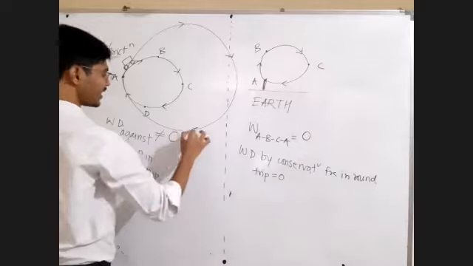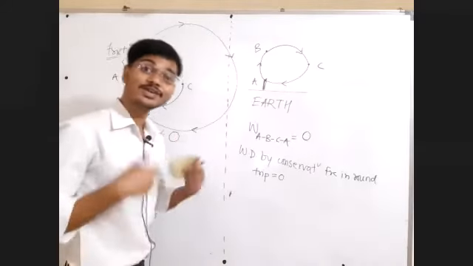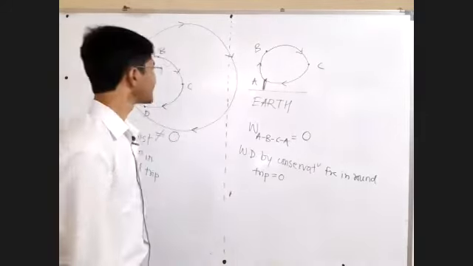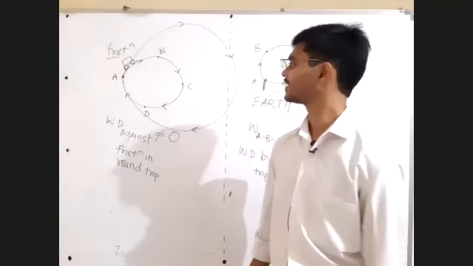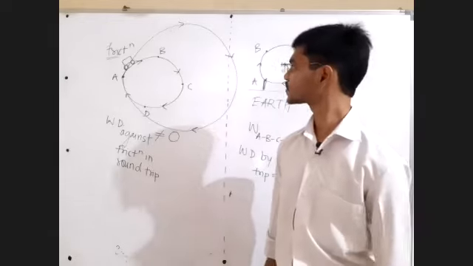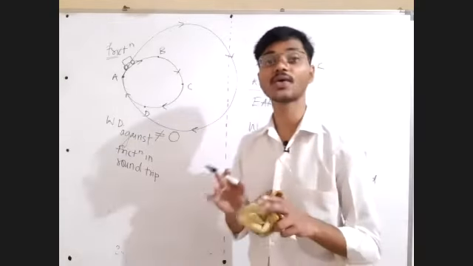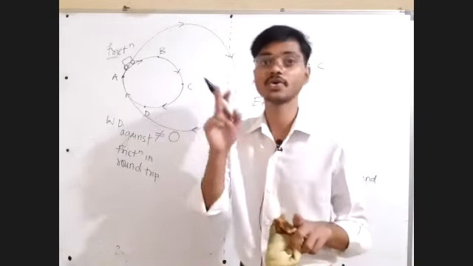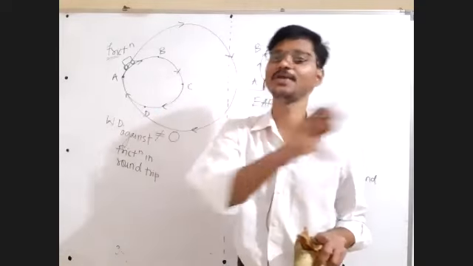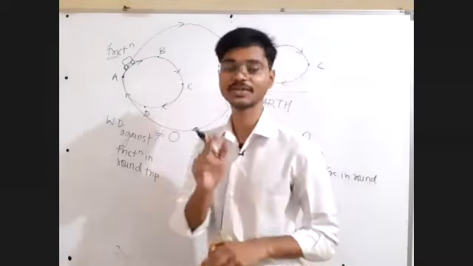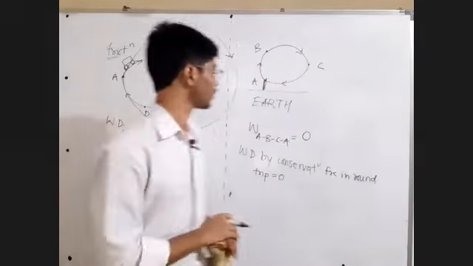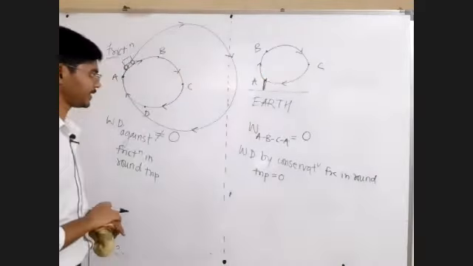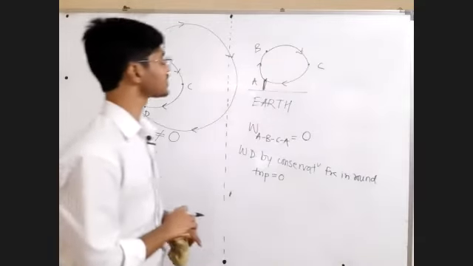Okay. Now what? Sir, still more petrol will be wasted. Okay. So it requires the data of the path as well. So such forces are called non-conservative because work done by them depends on the data of path, not only on the initial and the final. It depends on the path.